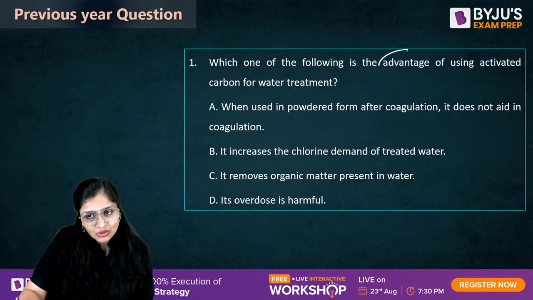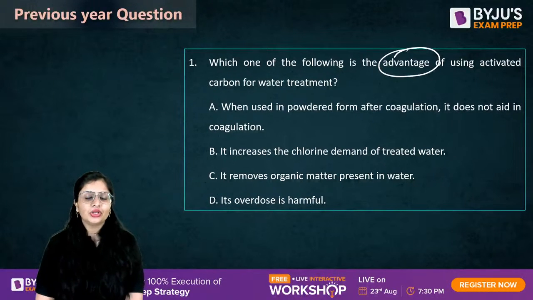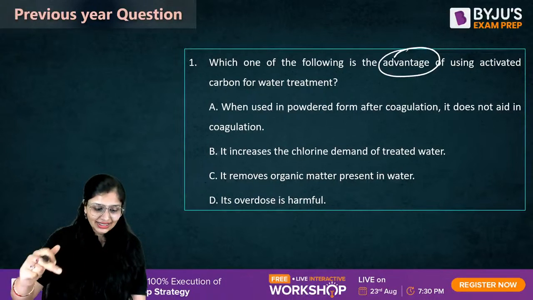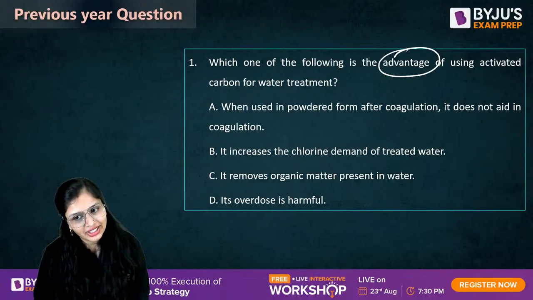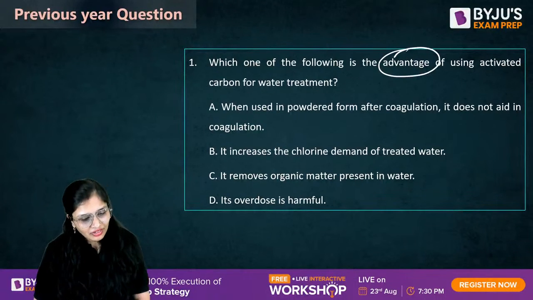Guys, check it out in the question. It is asking you the advantage, while some points are given as disadvantages, like it increases the chlorine demand. This is a disadvantage. So what will be the advantage?